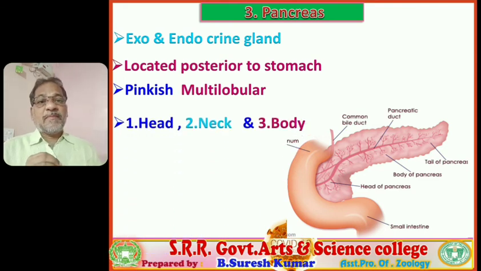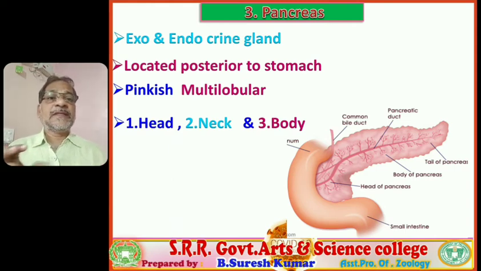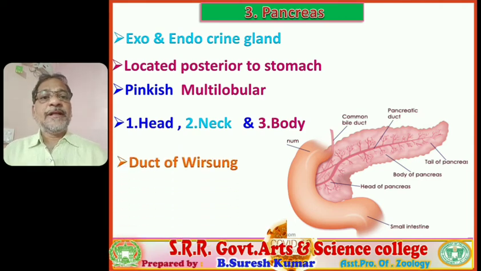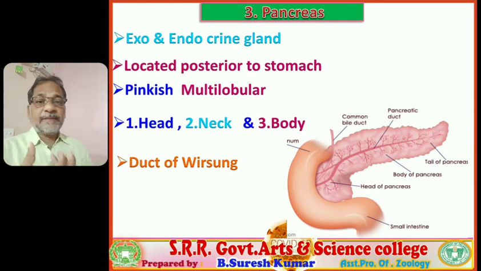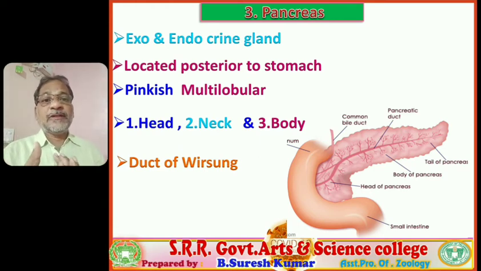If we observe the morphology of the pancreas, it is externally differentiated sequentially into three regions: head, neck and body. Internally the pancreas contains lobes, and from the lobules the pancreatic juice is collected by the pancreatic duct.